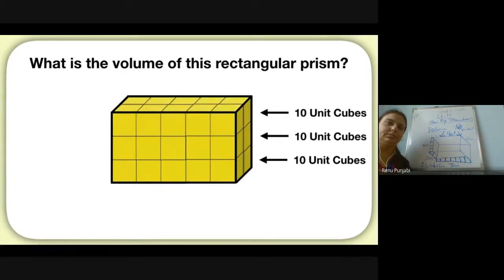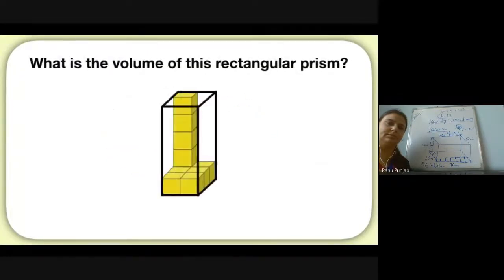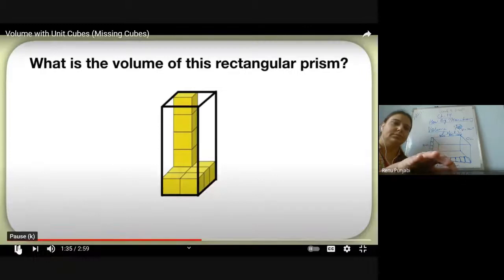So how many cubes are in this entire rectangular prism? There would be a total of 30 unit cubes. That's its volume. Here's another problem to practice with. What is the volume of this rectangular prism? Find the volume and write in the chat box.